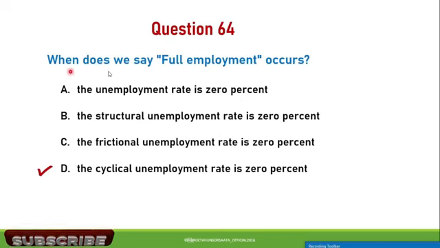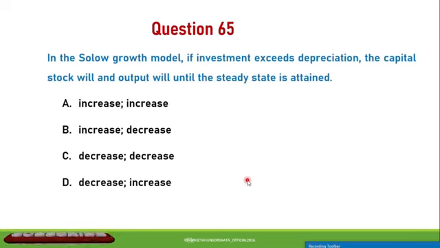Next question. When do we say full employment occurs? A. The unemployment rate is 0%. B. The structural unemployment rate is 0%. C. The frictional unemployment rate is 0%. D. The cyclical unemployment rate is 0%. So the correct answer is D. Full employment occurs when the cyclical unemployment rate is 0%.